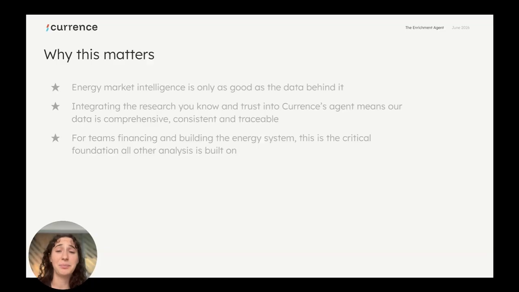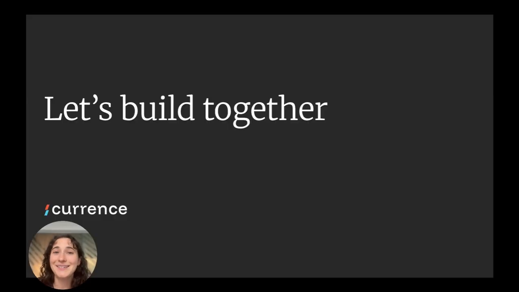So for you teams out there that are building and financing the energy system, this is the absolutely critical foundation that all of your other analysis is going to be built on. So with that being said, let's build together.